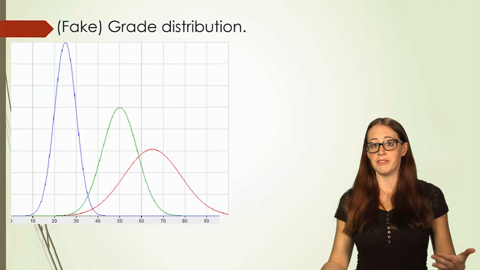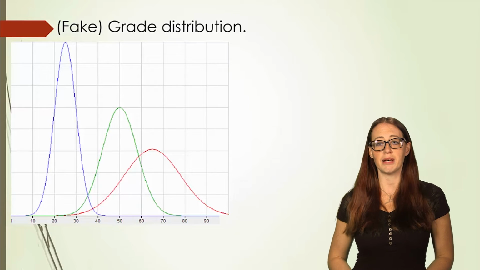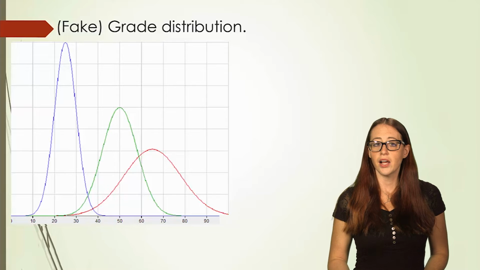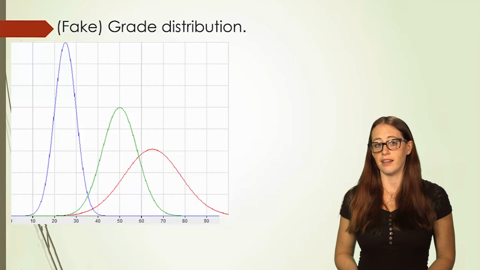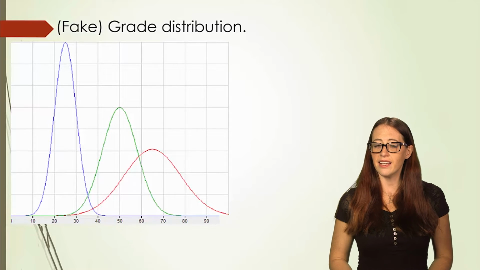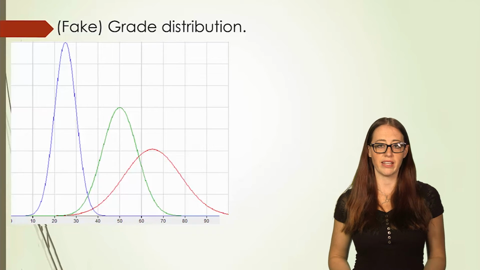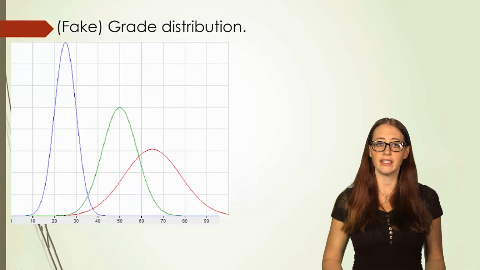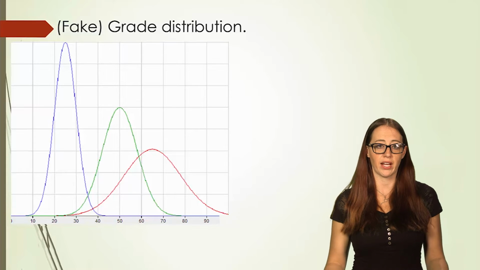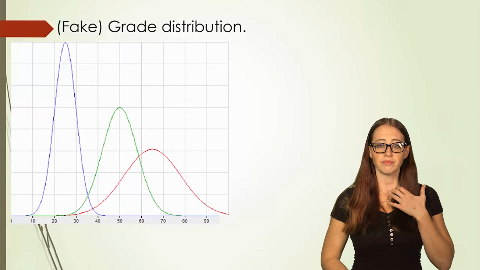Now I might ask you a bit of a silly question, but it's a very common mistake. The peak on the red graph isn't as high. And yet, the red graph is the one with the highest grades on average. Why is this? Take a second and think about why that question would even exist.